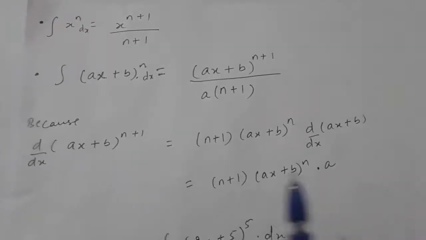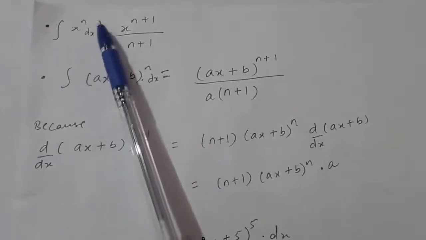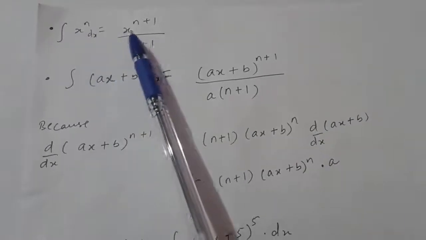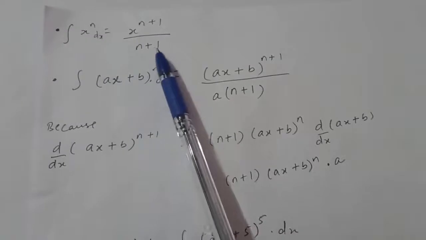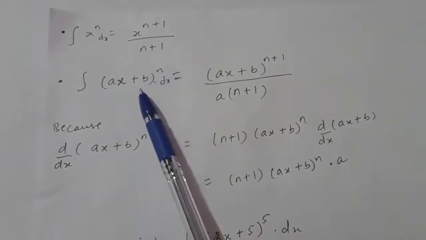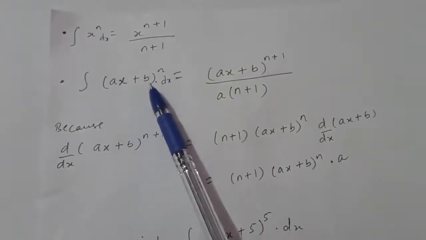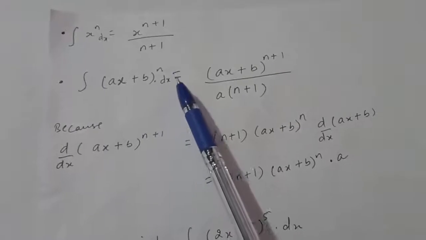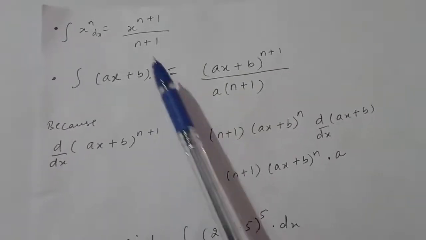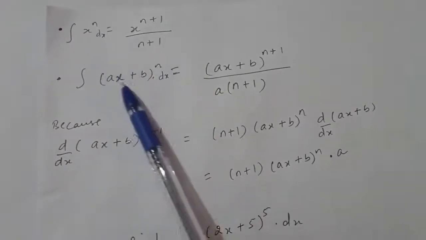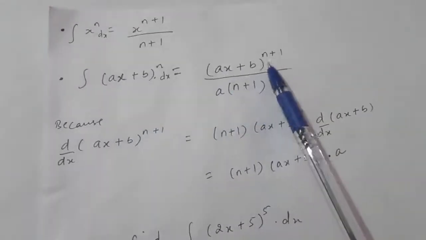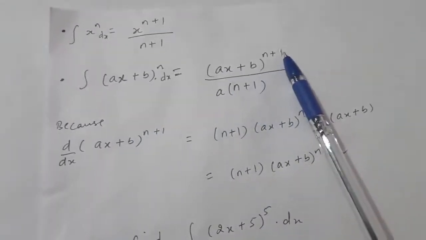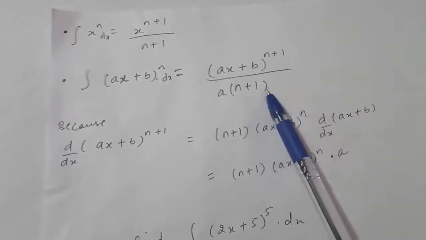Now you already know the integral of x raised to the power n, which is equal to x raised to the power n plus 1 upon n plus 1. So integral of ax plus b whole raised to the power n with respect to x will be equal to, see, in place of x here it is ax plus b. So it will be ax plus b whole raised to the power n plus 1 upon n plus 1.